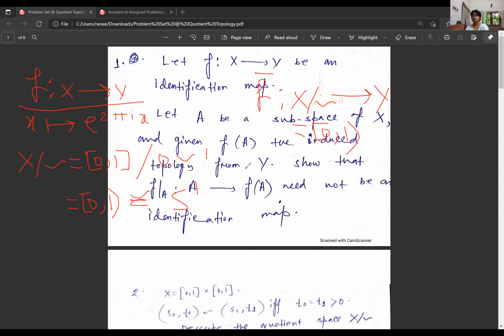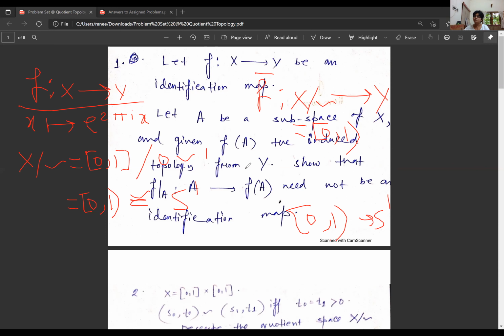So this set with the quotient topology is homeomorphic to S1 with the subspace topology. But whereas [0,1), as we have just seen before, with the subspace topology from R is not homeomorphic to S1. We have just seen in the previous example, we restricted the map F on the set A, which was our [0,1), and under the map F, the image of A was S1.